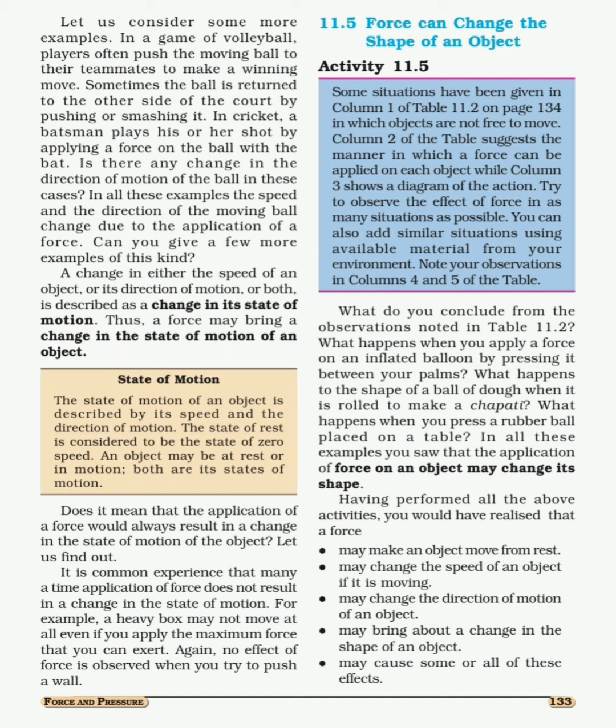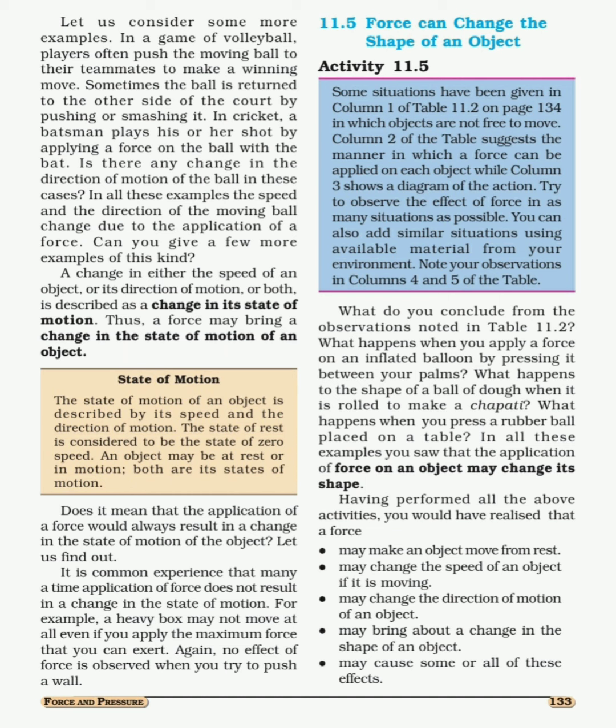So all the above things are possible only if force is applied on the object. If no force is applied, we can say that the speed of the object will not change, the object will not move from its rest position, the shape of the object cannot be changed, as well as the direction of the object cannot be changed.